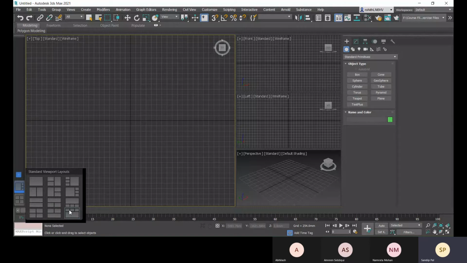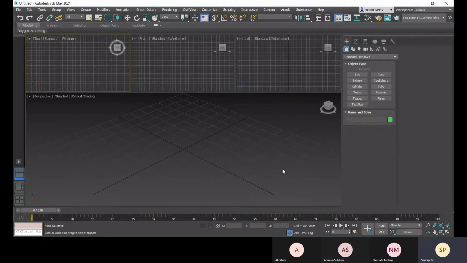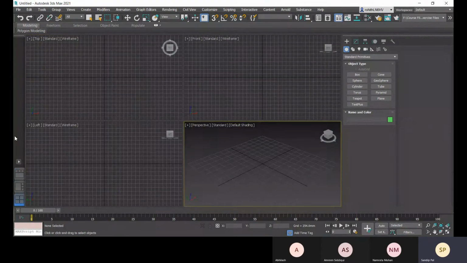So you can see, you can have this. Whatever your working style is, whatever you prefer, according to that you will set this layout. First you set the workspace, then you set your viewport. From this option you can set your viewport layout.